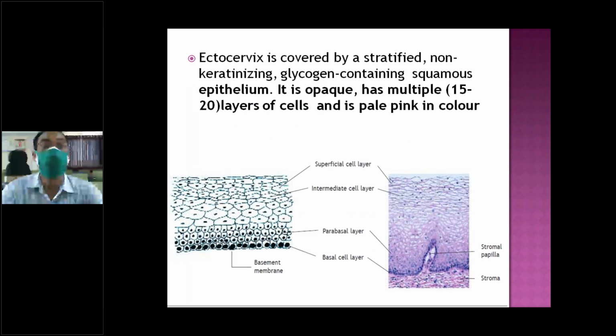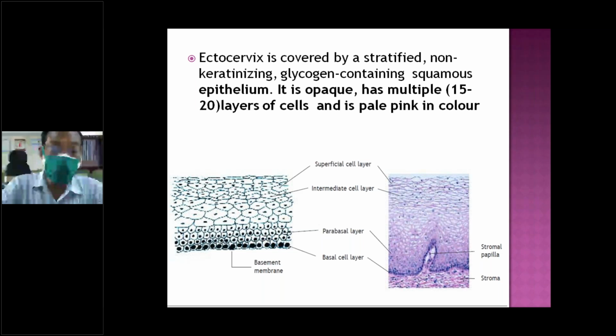So I told you there are two parts, ectocervix and endocervix. Ectocervix is lined by squamous epithelium, endocervix is lined by columnar epithelium. There are multiple layers of epithelium, around 15 layers. The cervical epithelium has superficial layer, intermediate layer, parabasal and basal. If this area is involved, then we call it CIN, cervical intraepithelial lesion.